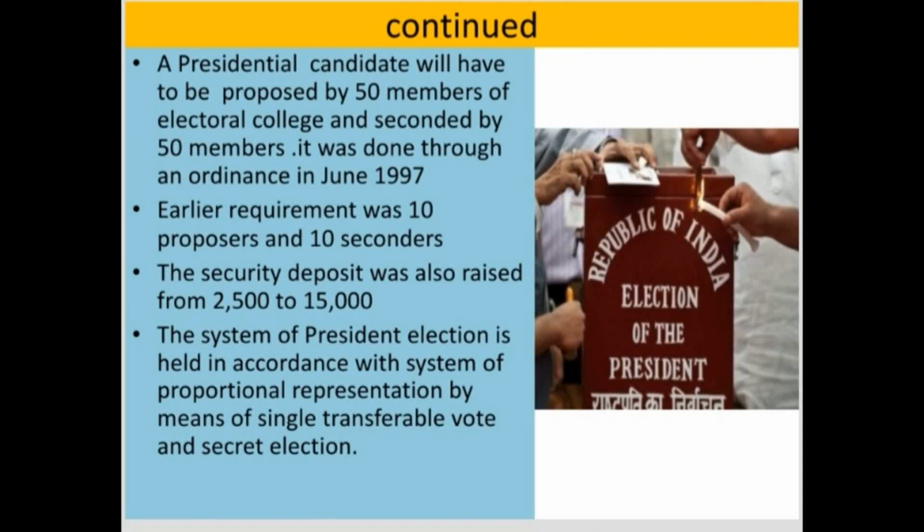The president has an electoral college, and how they vote, what the process of voting is, is proportional representation through single transferable vote and by secret ballot system. Let us see what proportional representation, single transferable vote and secret ballot are.